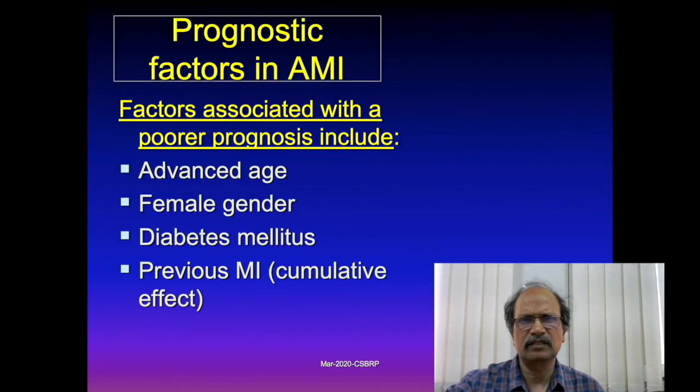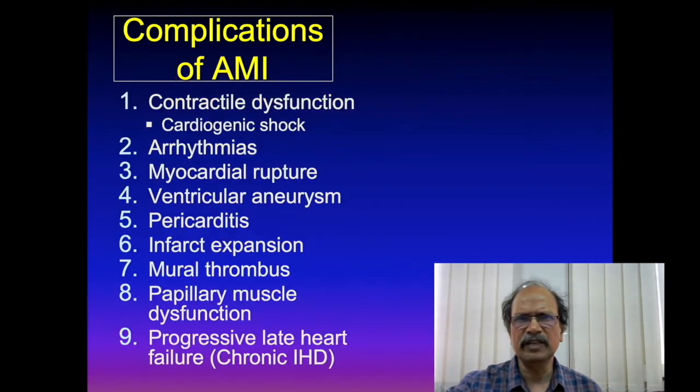Prognostic factors: there are certain factors which are associated with poorer prognosis for acute myocardial infarction, that is advanced age, female gender, diabetes mellitus and previous MIs. It is a cumulative effect. And what are the complications of MI? This is very important. Contractile dysfunction.